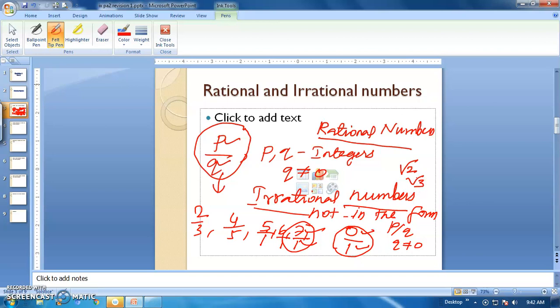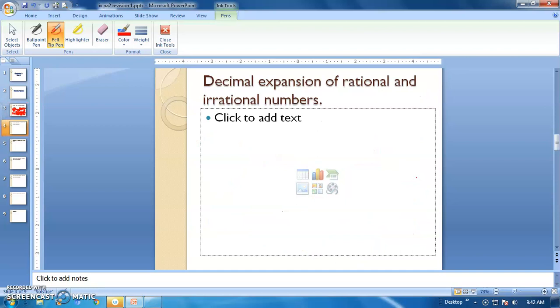Okay, right. Next one, decimal expansion of rational and irrational numbers. So what is the decimal expansion of rational and irrational numbers? First one, rational numbers. What about the decimal expansion of rational numbers?